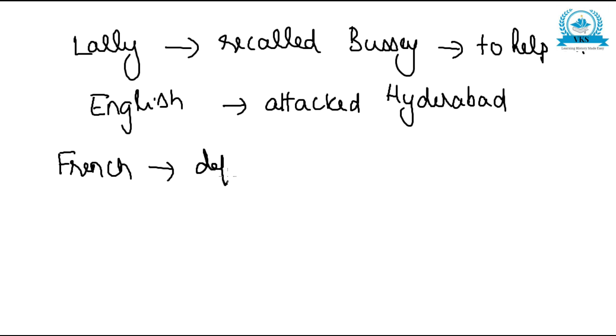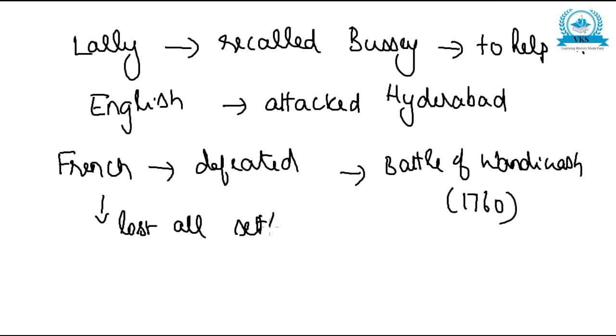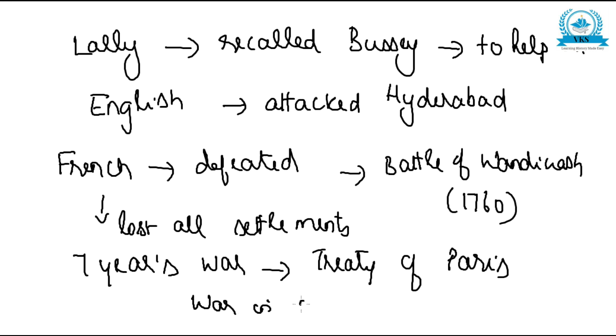The French was completely defeated in the Battle of Wandiwash. This happened in 1760. The French was completely defeated. They lost all their settlements. And with this, the 7 Years' War also ended with the Treaty of Paris. With the Treaty of Paris, the 7 Years' War also ended, and this ended the war in India also. So this is the Third Carnatic War.